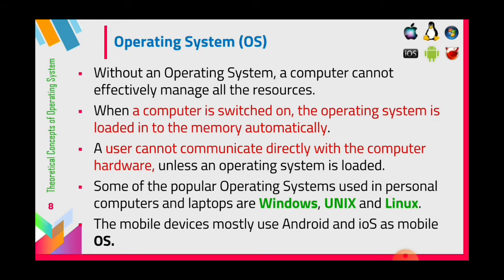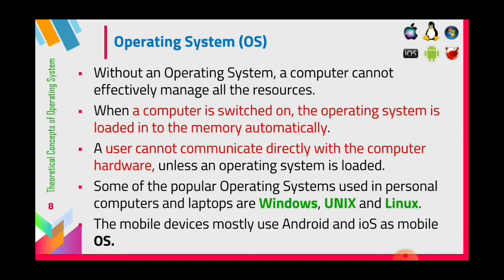RAM automatically stores the OS when we switch on the computer. A user cannot communicate directly with the computer hardware unless an operating system is loaded. Once the operating system is loaded, then only the user can communicate directly with the computer hardware. Otherwise we can't communicate with the hardware devices.